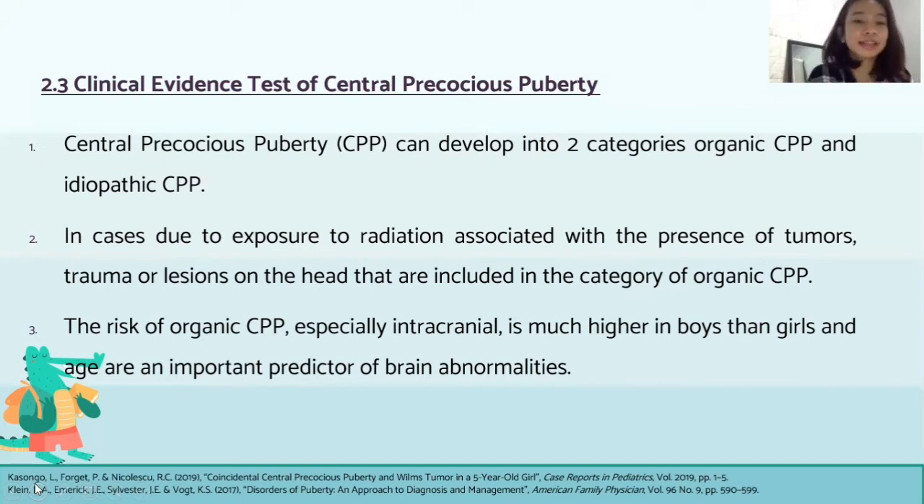Now I'll present about the clinical evidence test of central precocious puberty. First, central precocious puberty can develop into two categories, organic CPP and idiopathic CPP. Cases due to exposure to radiation, associated with the presence of tumors, trauma, or lesions on the head, are included in the category of organic CPP. The risk of organic CPP, especially intracranial, is much higher in boys than girls, and age is an important predictor of brain abnormalities.